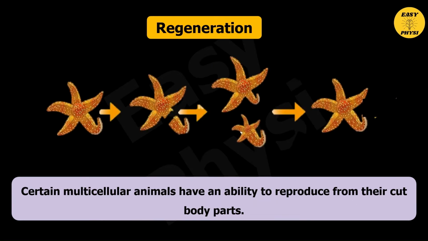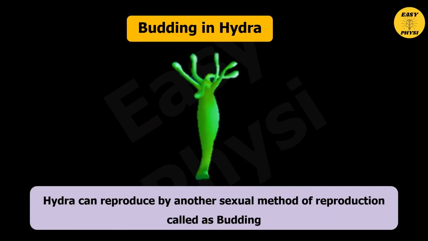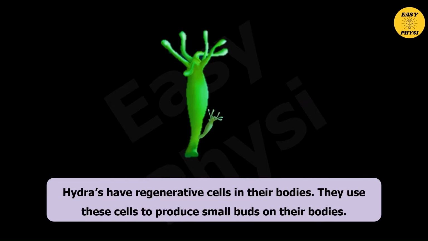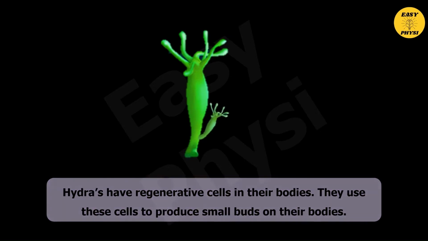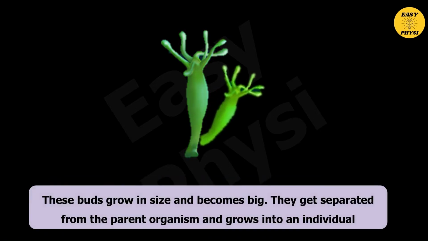Regeneration. Certain multicellular animals have an ability to reproduce from their cut body parts. Budding in Hydra. Hydra can reproduce by another asexual method of reproduction called budding. Hydra have regenerative cells in their body. They use these cells to produce small buds on their bodies. These buds grow in size and become big. They get separated from the parent organism and grow into an individual.